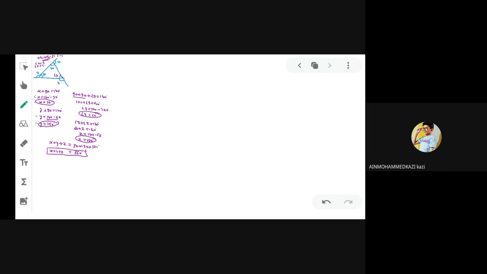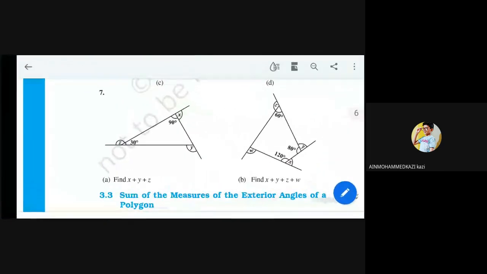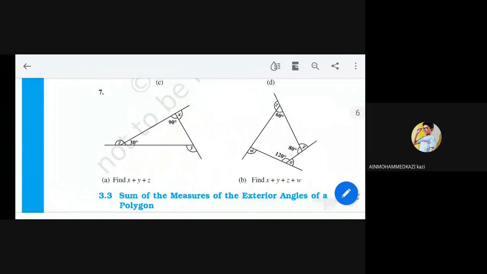And the same thing we have to apply for the second figure. You can see in the second figure, four exterior angles are given: X, Y, Z and W. We have to find the sum of these four exterior angles. And for this, three interior angles are given: 120 degree, 80 degree and 60 degree. Right?